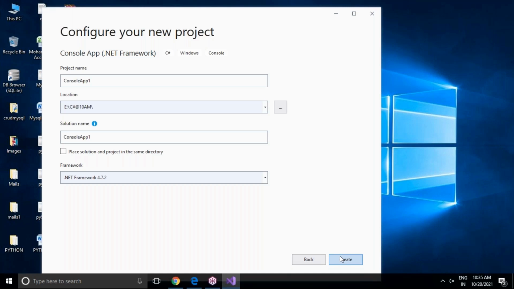This is the basic structure of a console program.